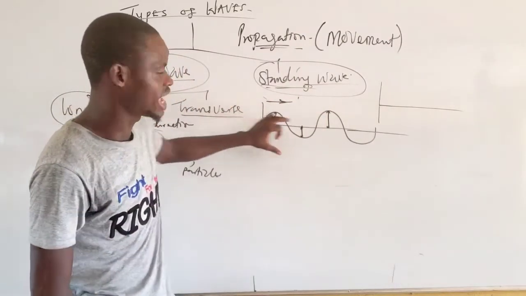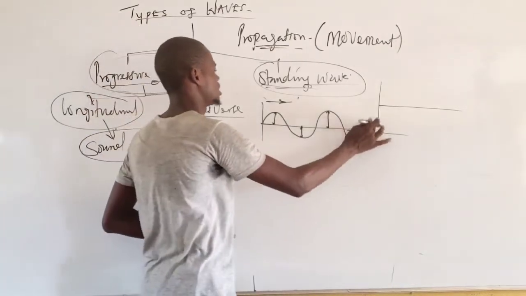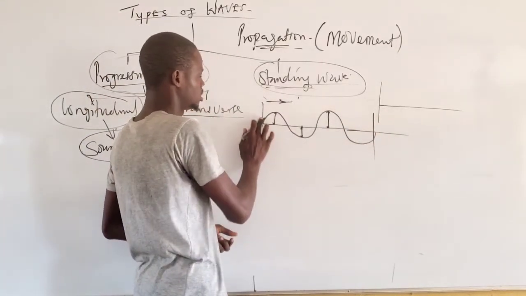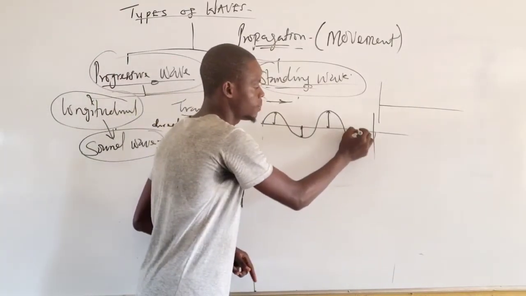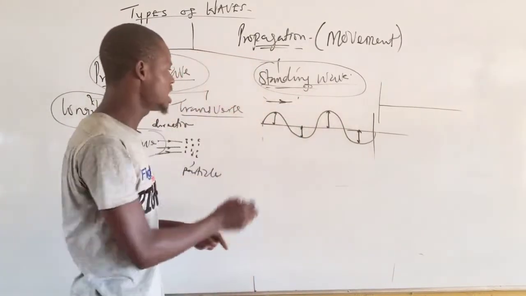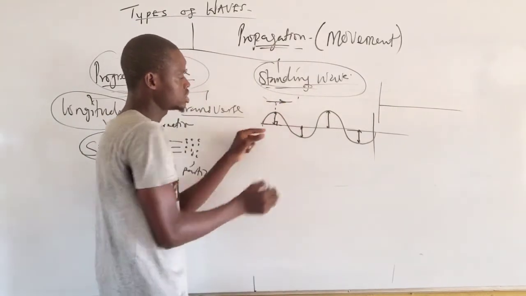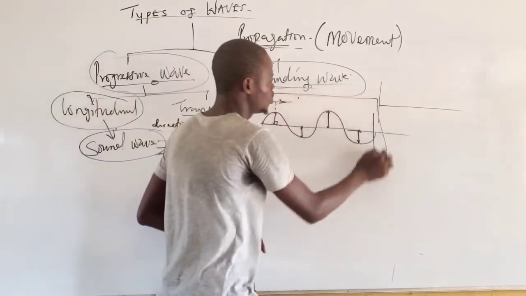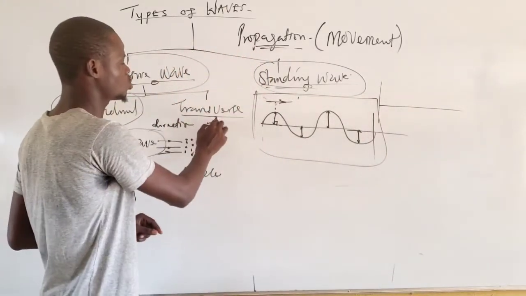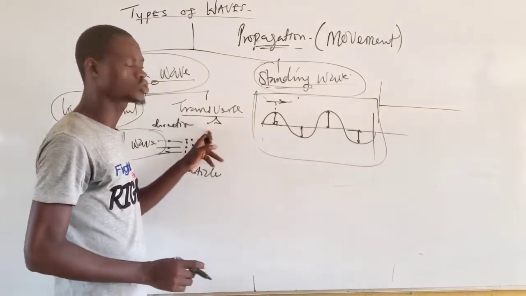The wave is moving like this, but the particles are moving up and down, in a perpendicular manner at an angle of 90 degrees to the direction of travel of the wave. This kind of wave here is known as a transverse wave. Now, there are varieties of examples of this transverse wave.